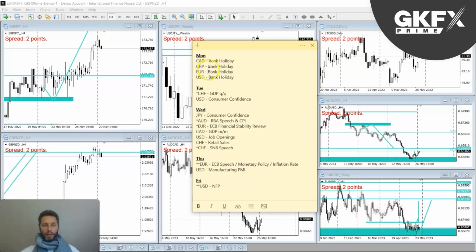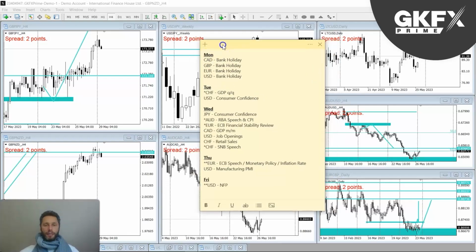Monday, maybe a quiet day. We have lots of bank holidays, and Monday is typically a slower day, but you never know. This week is bank holiday week. Tuesday, we have the GDP on a quarterly basis from Switzerland, and on the dollar, consumer confidence results as well. Then on Wednesday, as usual, into the middle of the week, things get a little bit more interesting on the yen, consumer confidence from Australia, a Bank of Australia speech there, and the CPI numbers.